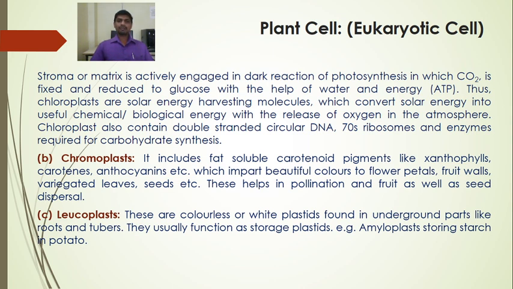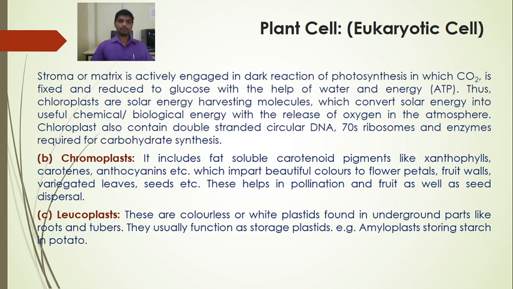This helps in pollination and fruit as well as seed dispersal. The colored pigments found in the flower petals are useful during pollination. Similarly, the fruit wall and seeds are also colored, which is required for fruit as well as seed dispersal. So this is all about the chromoplast.